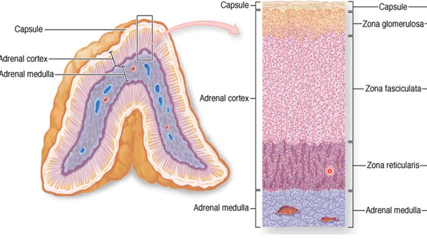In the zona glomerulosa you mostly see fenestrated blood capillaries, but in the fasciculata and reticularis you mostly see sinusoidal capillaries, which allow rapid absorption of these hormones from these zones as well.